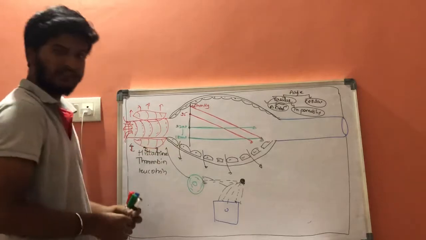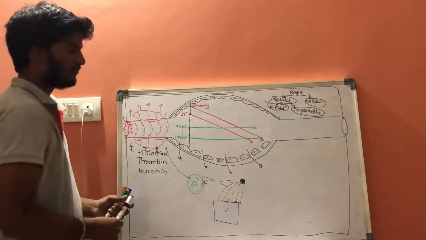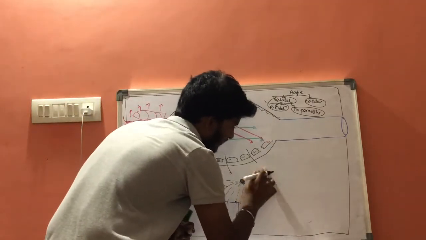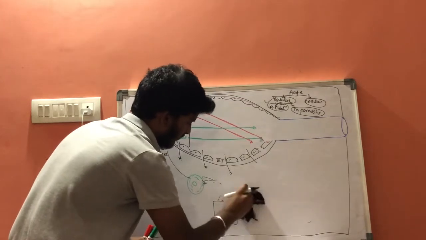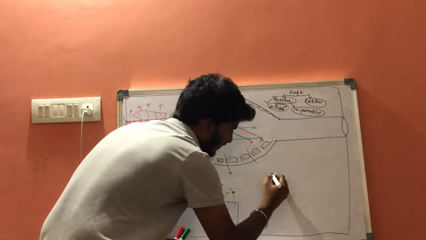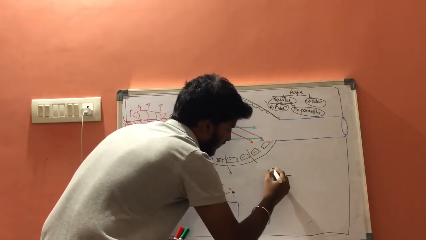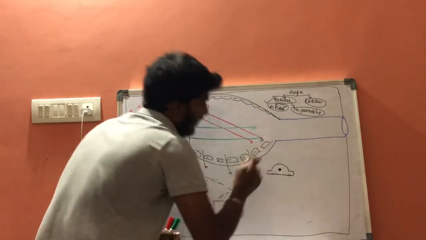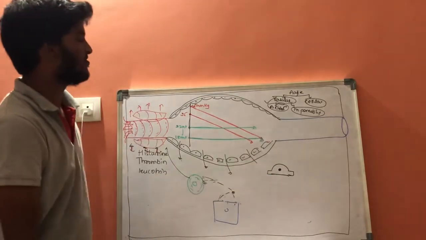What is the condition which results in increase in membrane permeability? Let us consider one normal endothelial cell.